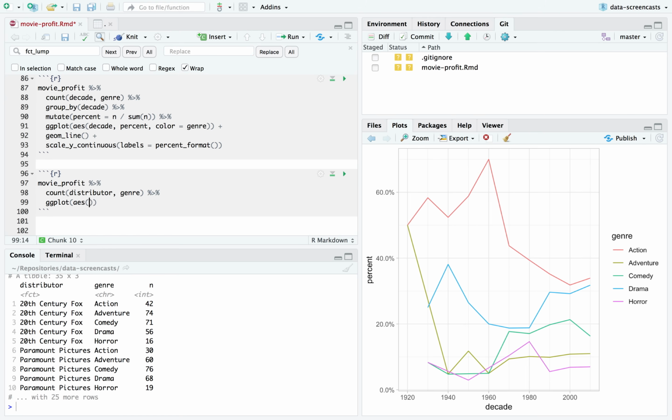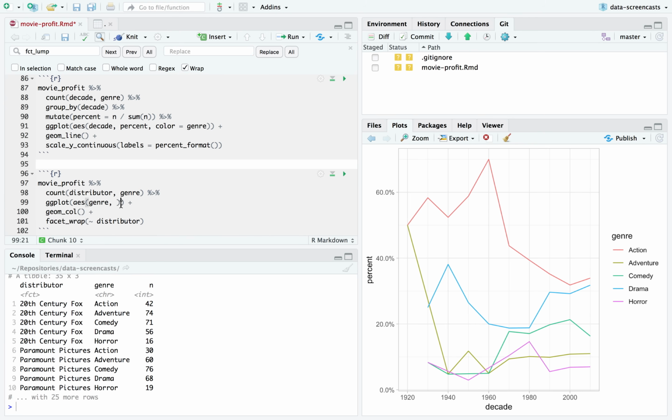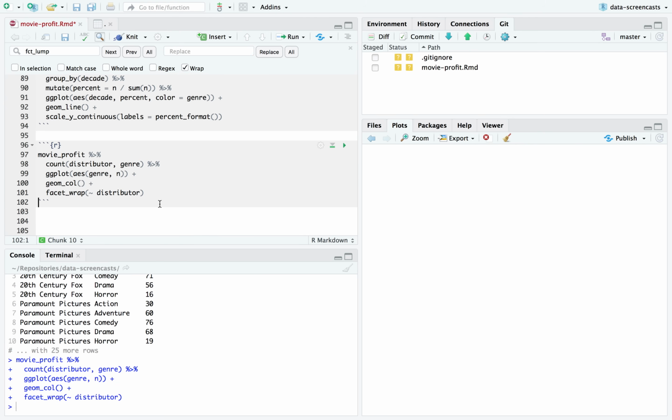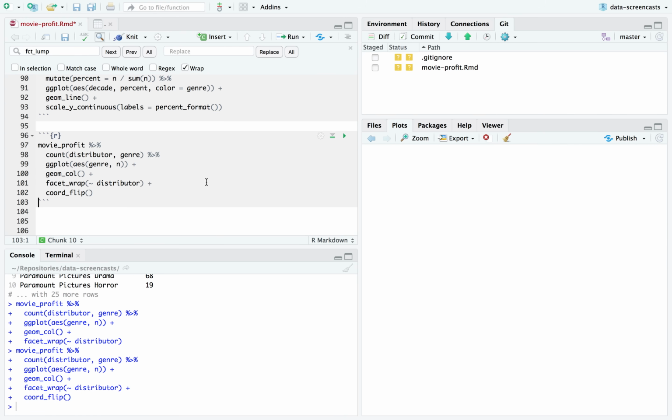And here, this is a really classic case for a faceted bar plot. We have 2 options of what to put on the x-axis, the genre or the distributor. I'm going to put genre on the x-axis because I want to be able to look at one distributor. Make it a bar plot. I want to be able to look at one distributor and say, what was that distributor's breakdown of movies? Anytime I make a bar plot, I'm basically always doing a coord_flip.